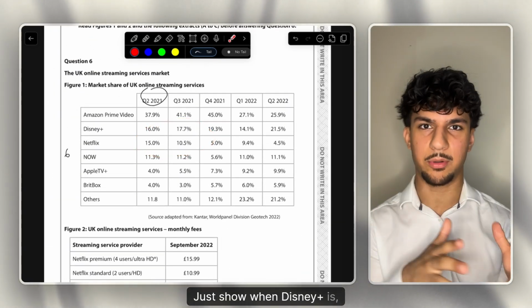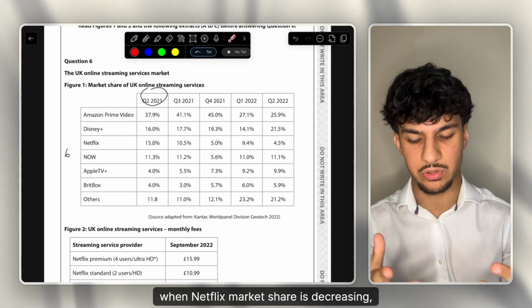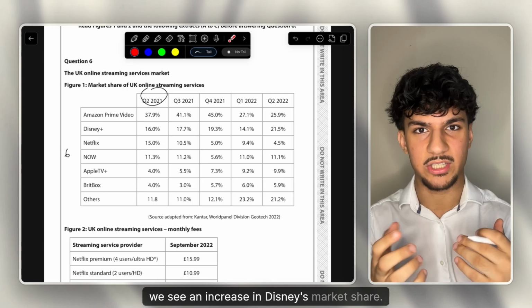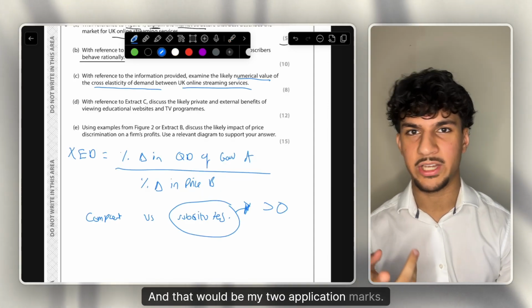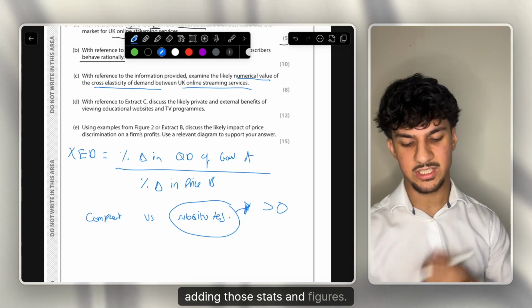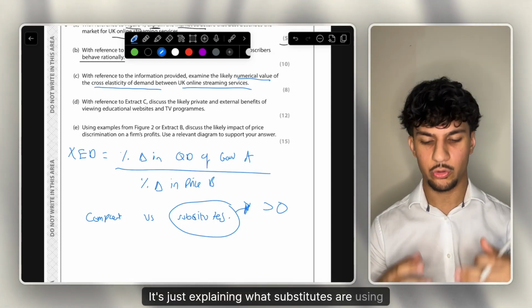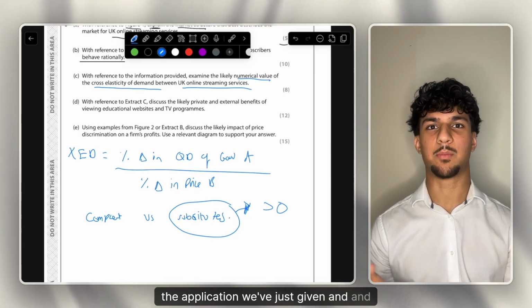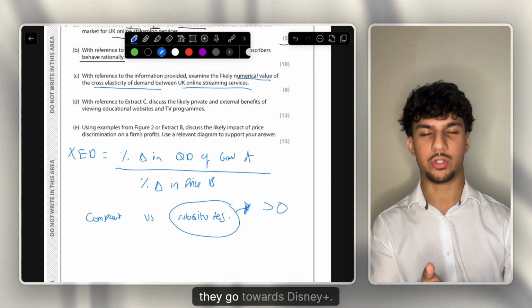Just show when Netflix's market share is decreasing, we see an increase in Disney's market share. So it shows consumers are moving from Netflix to Disney Plus. And that would be my 2 application marks, just like I said, adding those stats and figures. How would we get those 2 analysis marks then? It's just explaining what substitutes are, using the application we've just given and explaining what that means, basically. That when consumers go away from Netflix, they go towards Disney Plus.